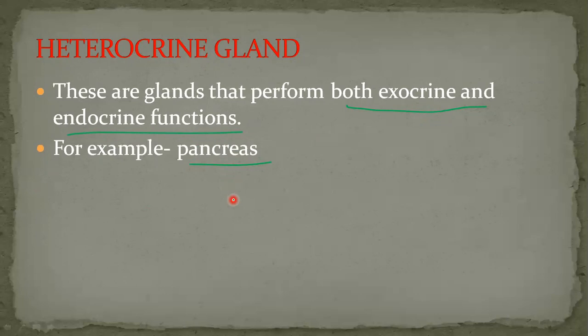On the other side, the pancreas secretes pancreatic juice containing digestive enzymes like trypsin and chymotrypsin into the pancreatic duct that leads to the alimentary canal, which is an exocrine function. Here the pancreas acts both as an exocrine and endocrine gland, so it comes under heterocrine gland.